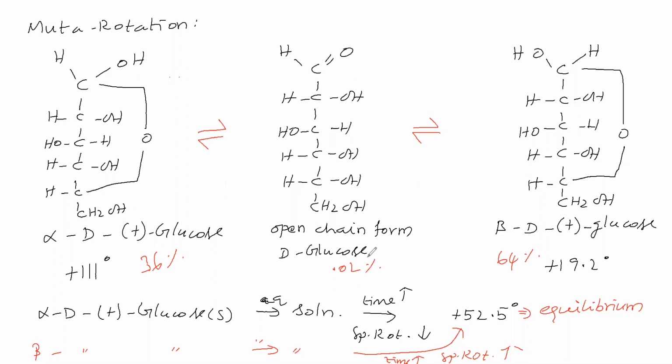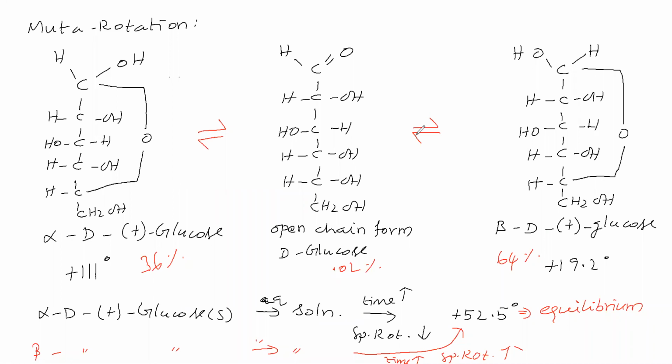Sir, this type of change in specific rotation is called mutarotation, in the sense of getting an equilibrium mixture. That's all. Okay, sir. Next we will take disaccharides, and we will see their structures.